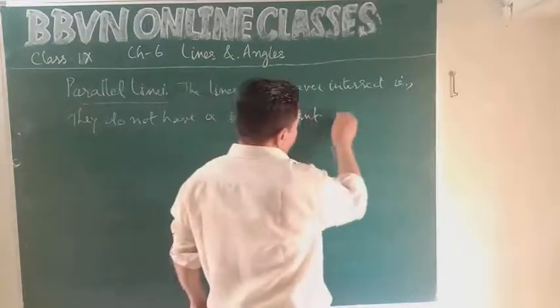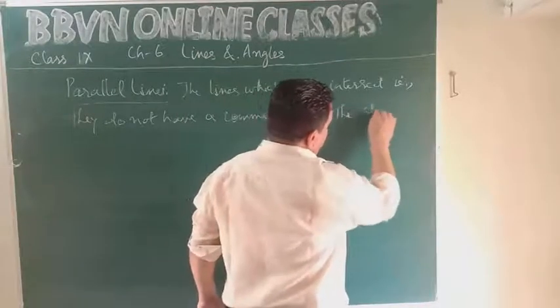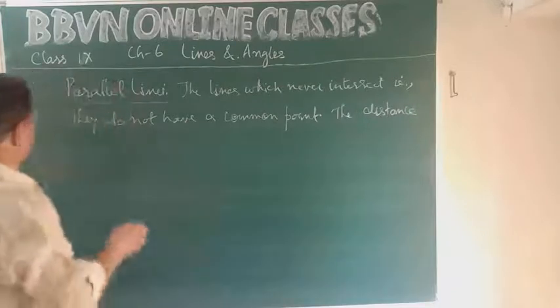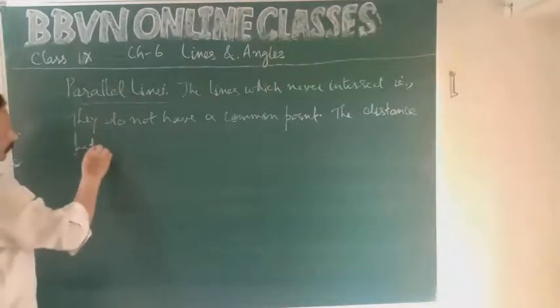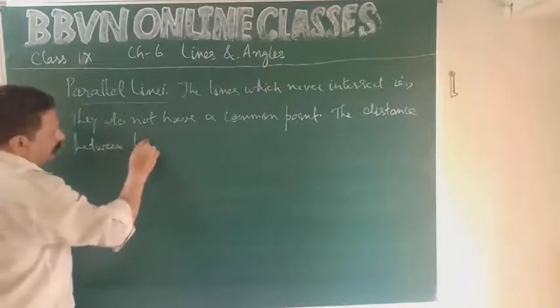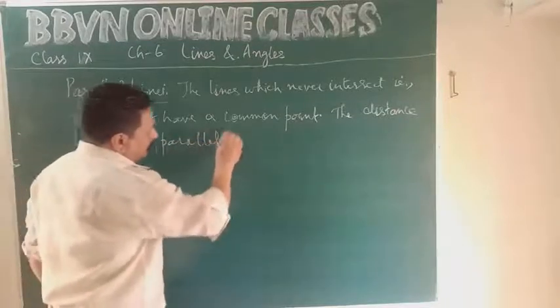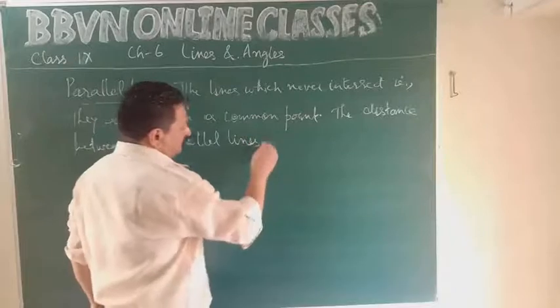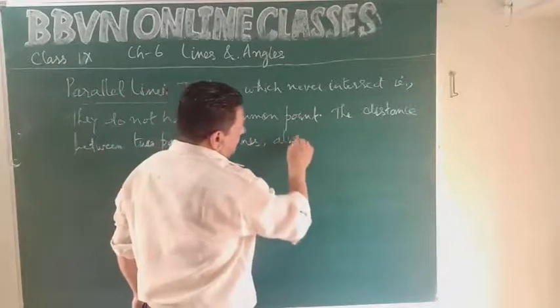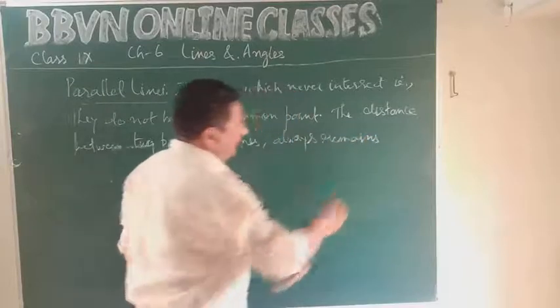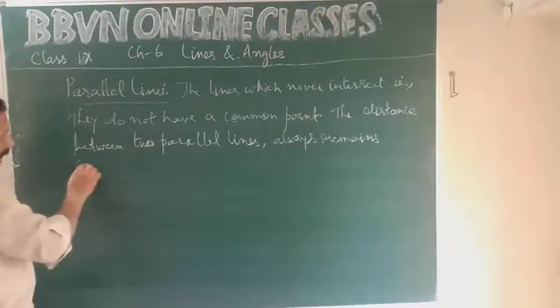Also we can say the distance between two parallel lines always remains constant.